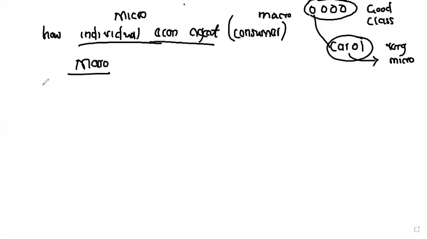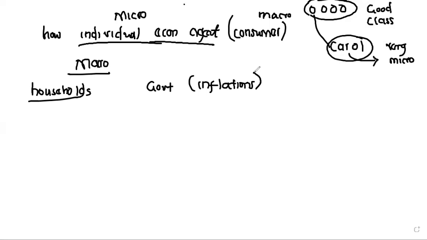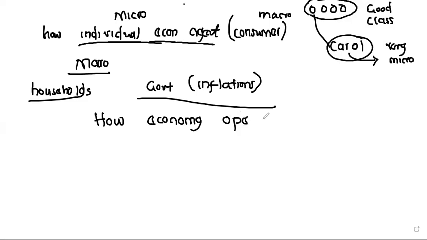But now when we put these individuals together, they form households. Now let us see how these households are behaving. What happens when the general income of people increases? What happens in the economy? What happens when something like what we're facing right now, called inflation, occurs? Inflation does not affect one individual. It affects everyone in the country. That is under macroeconomics. So macroeconomics studies how the economy operates.